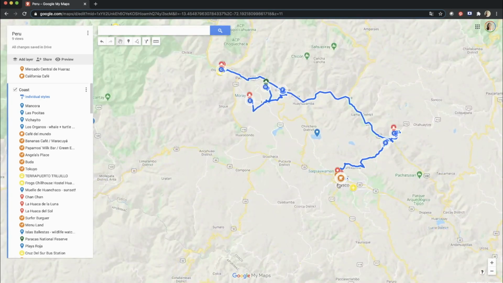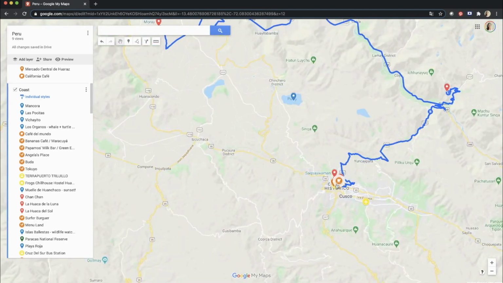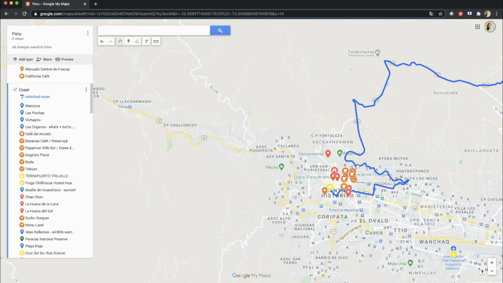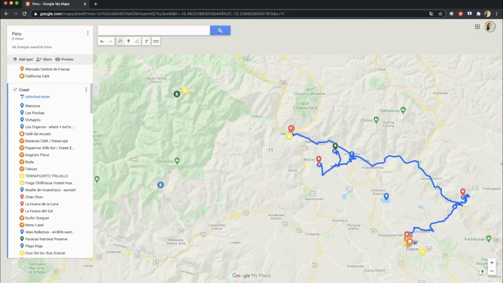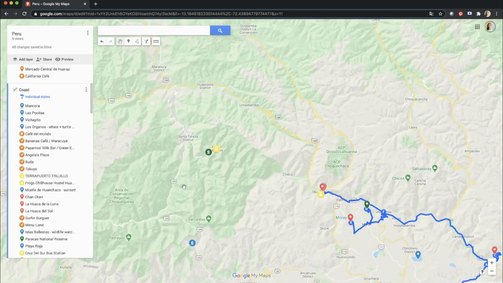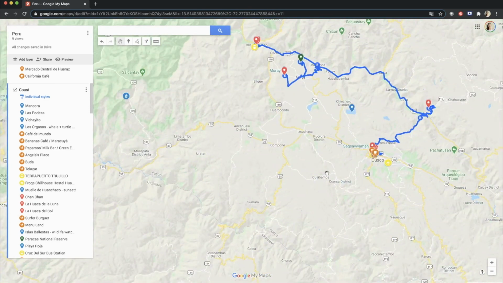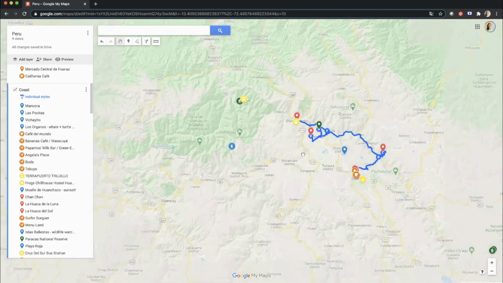And I'll spend, I guess, 1 day discovering the center, just chilling. Then I can make this day tour. And the next day Machu Picchu, then back to Cusco, then the Rainbow Mountain.